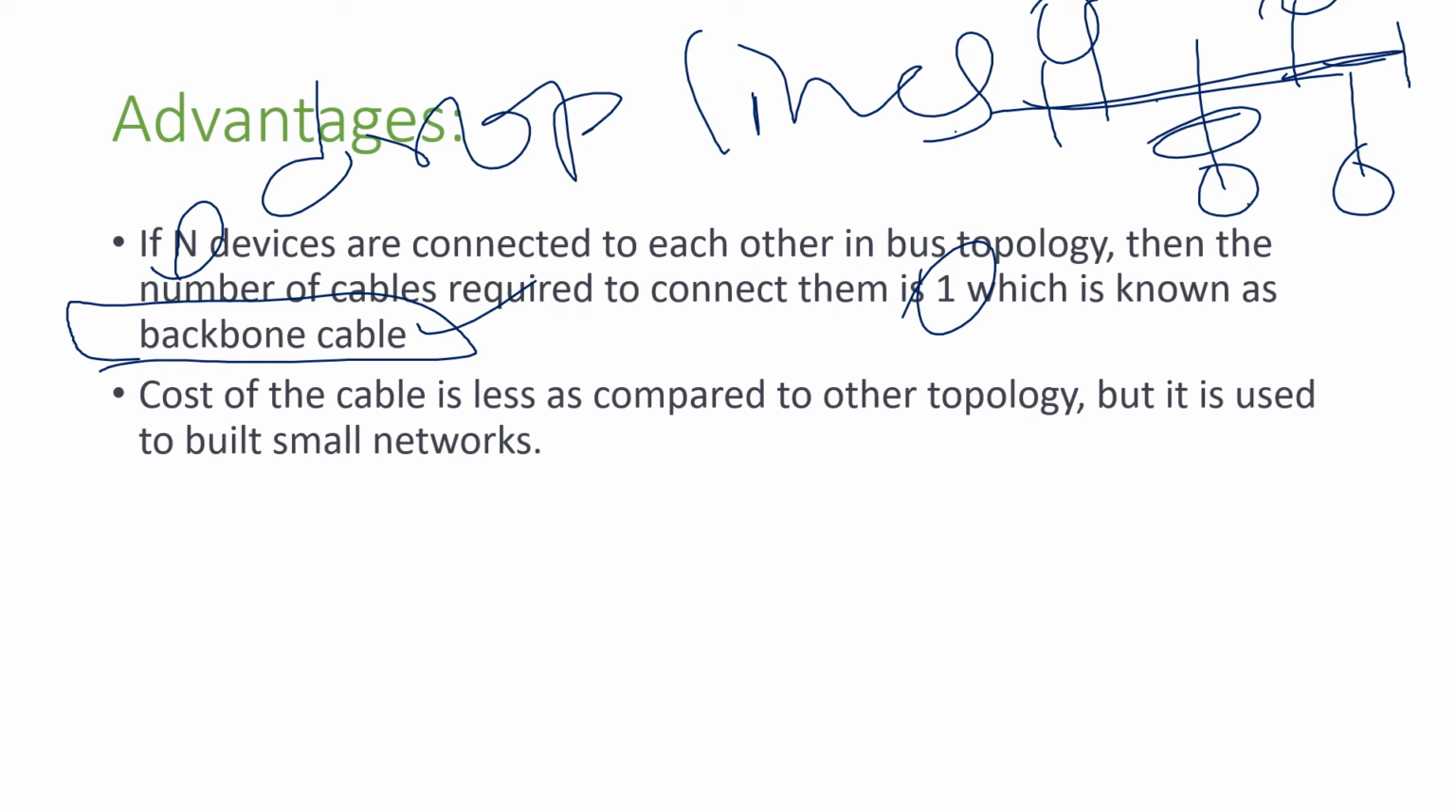This topology is used in small networks. This is one of the main advantages, and ease of installation is also an advantage. Here we can easily add another device, or another network, to this main bus cable. These are the advantages, and there are also some disadvantages.